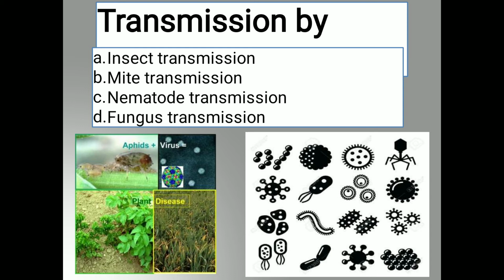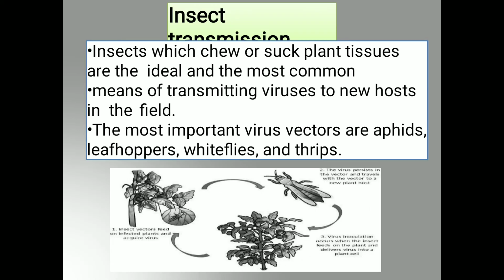mites, in Marathi we call it kolI, mites, nematode, meaning sutrakrumi, fungus, meaning burashi. Okay, these are the vectors. Which are the agents which transmit the virus? Like insect, mite, nematode and fungus, these are called vectors which transmit the virus from the infected plant into the healthy one. Let us see one by one.